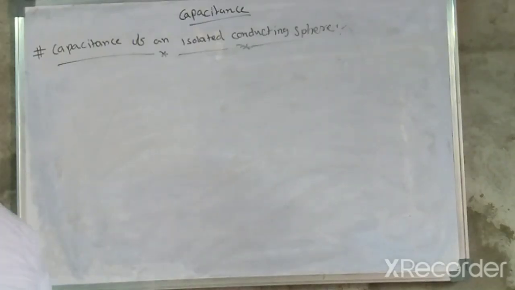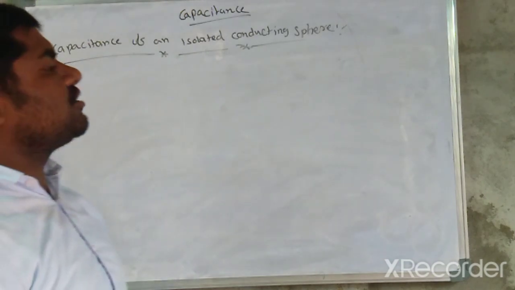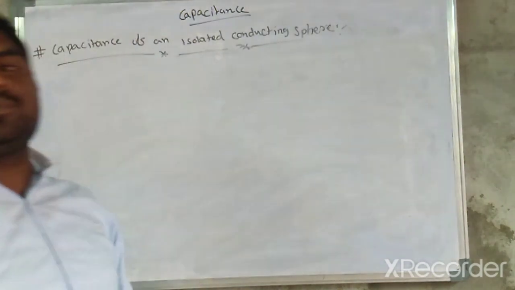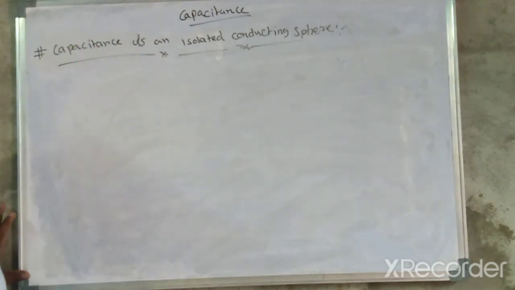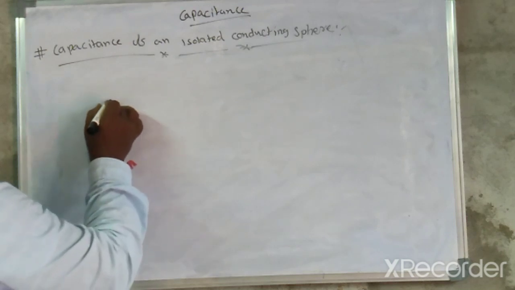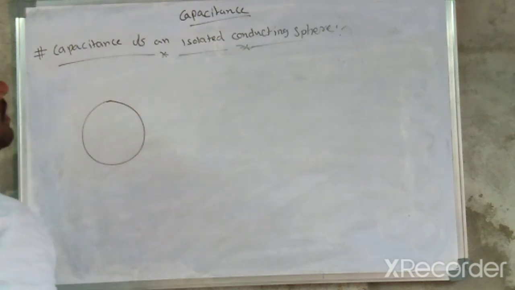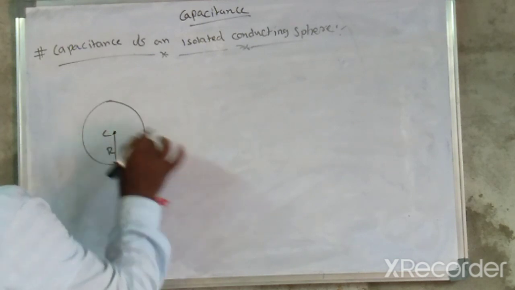Let us discuss the concept of capacitance of an isolated conducting sphere. Here I am going to consider one isolated conducting sphere, with radius capital R, and this is the center.